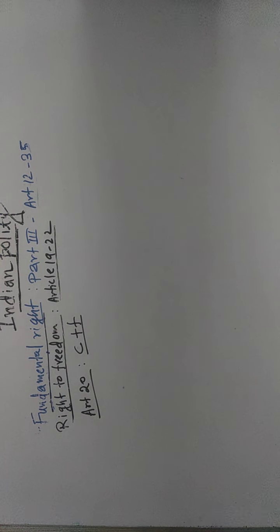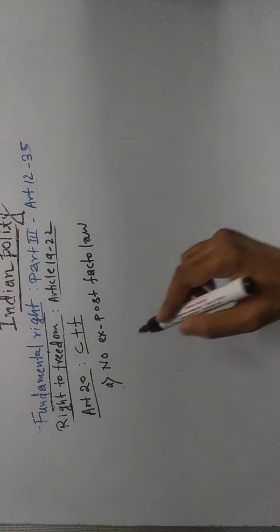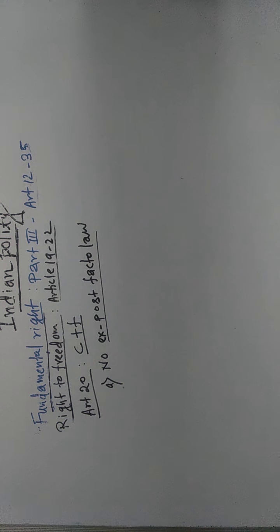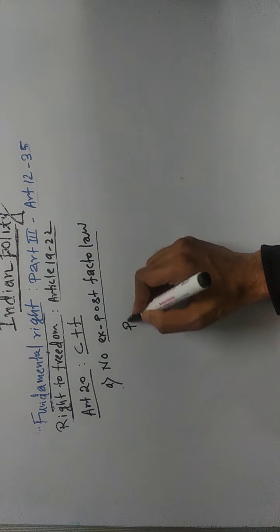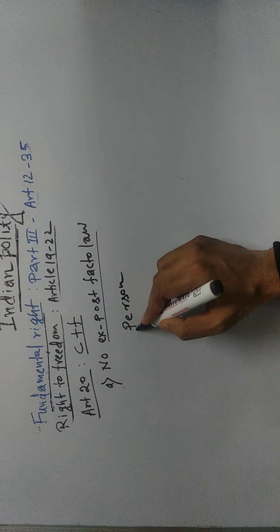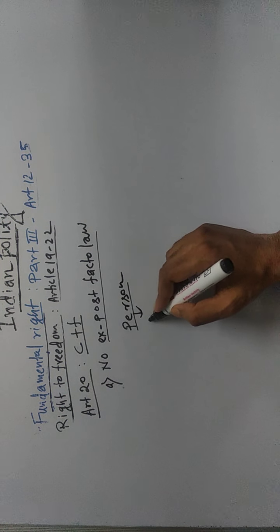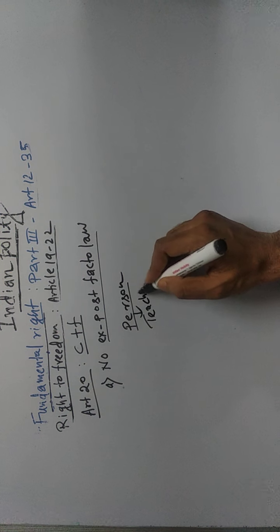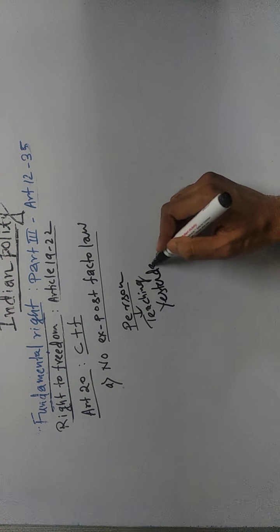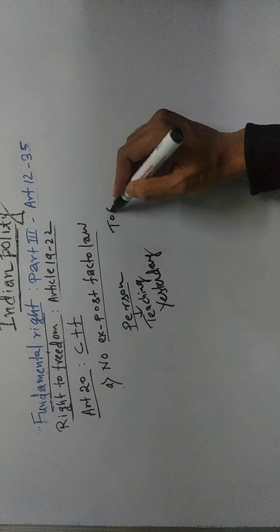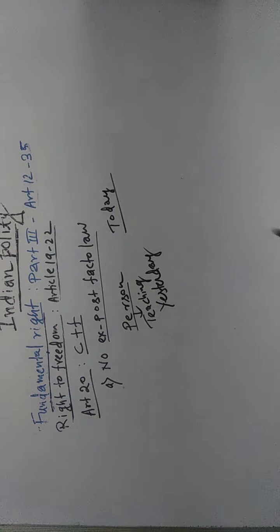We'll read three aspects of Article 20, and let's start with the first aspect, that is no ex post facto law. Now let's understand this aspect of no ex post facto law with an example. Suppose there is a person and this person is a teacher. That means his or her profession is teaching, and he was teaching up to yesterday. Let's assume this. Now this is totally a hypothetical situation.